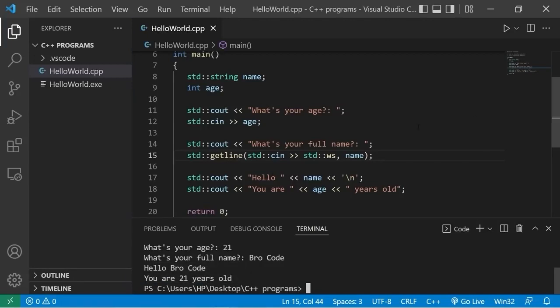So yeah, everybody, that's how to accept some user input. Basically, you can just use cin followed by the extraction operator. But if you need a string that could include spaces, I recommend using the getline function. So that's how to accept some user input in C++.